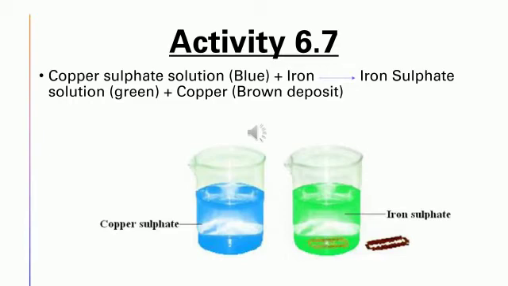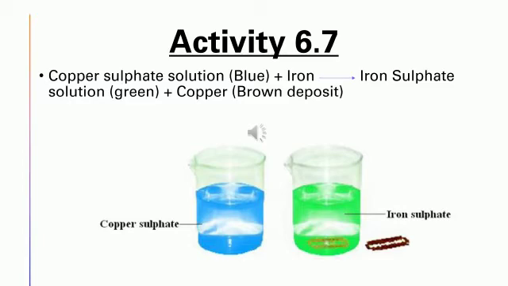Now, did we see any changes in the color of the solution by taking out the nail or the blade? Has it changed in any way? The changes that you notice are due to a reaction between copper sulfate and iron. Here both are metals, but we have taken copper sulfate in aqueous form and iron in its normal state. The change of color of the solution from blue to green is due to the formation of iron sulfate, which is formed as a new substance. And the brown deposit on the iron nail is copper, and that is also another new substance.